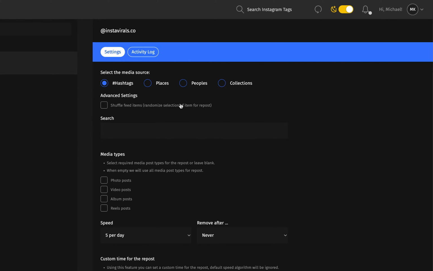You can do this based on hashtags, places, people, and collections. Usually what we want to do is choose people and hashtags, because we either want to repost the posts of certain accounts or based on certain hashtags in our niche. So let's just pretend our niche is business.